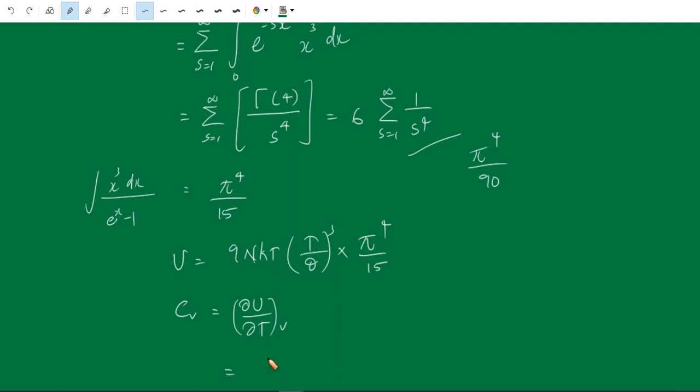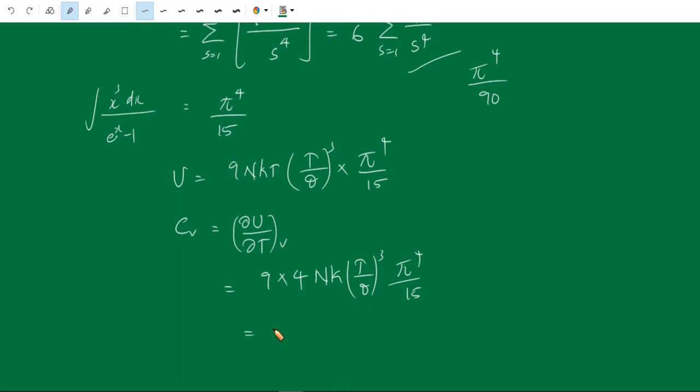So 9 into 4 into nk (T by theta) cube pi raised to 4 by 15. This will become 12 by 5 pi raised to 4 nk (T by theta) whole cube.